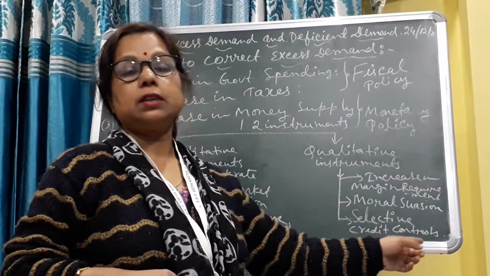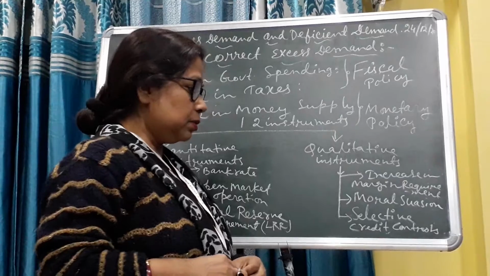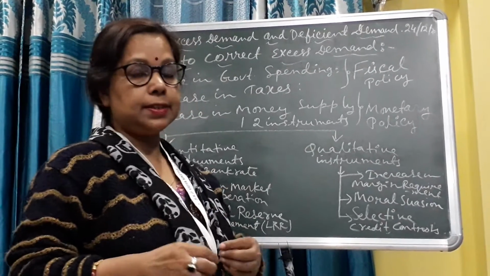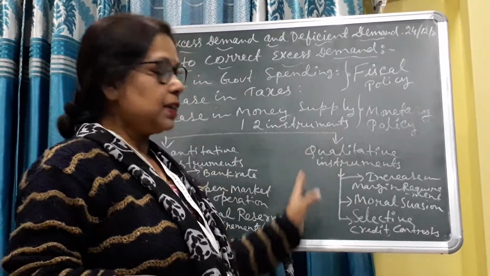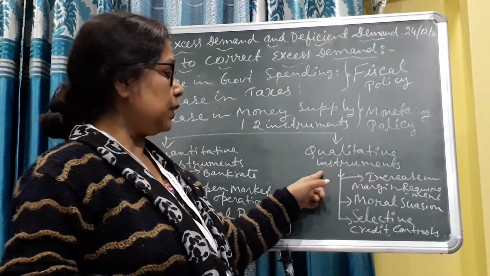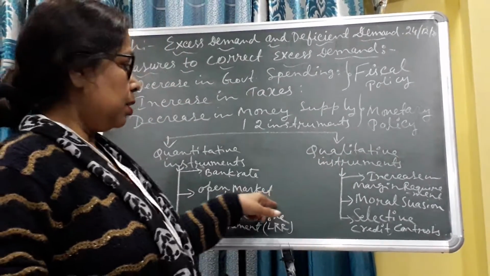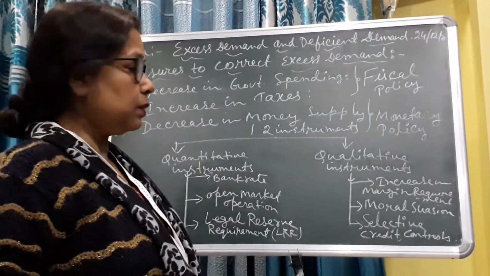Selective credit control means that sometimes the central bank gives orders to the commercial bank in special cases on offering loans to the public. These are the methods included in qualitative instruments, and with the help of these instruments, the central bank controls excess demand in the economy.